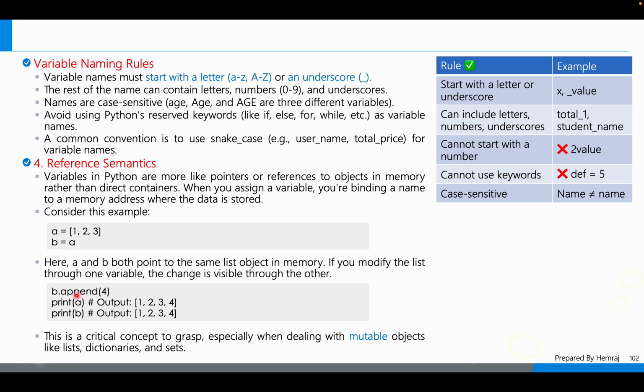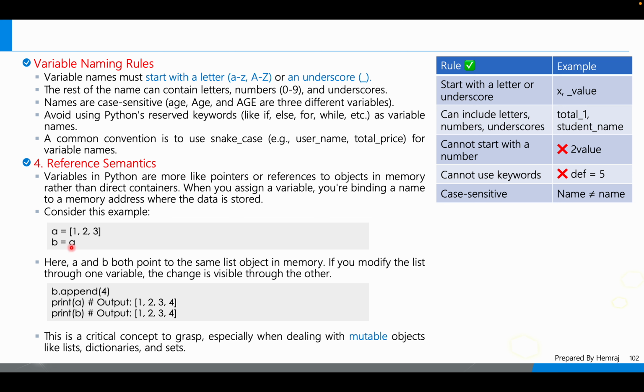Suppose that b.append(4), then print a. Append means we can add an element. Before, a is equal to [1, 2, 3], but we appended 4 through b. The reason is that b is also a. Any change in a is also reflected in b, because b is equal to a.